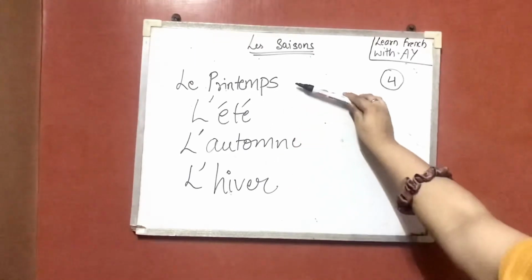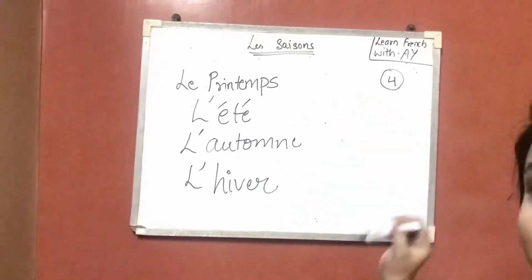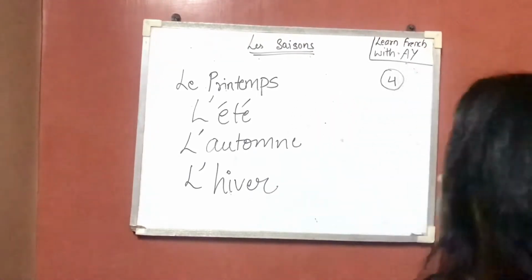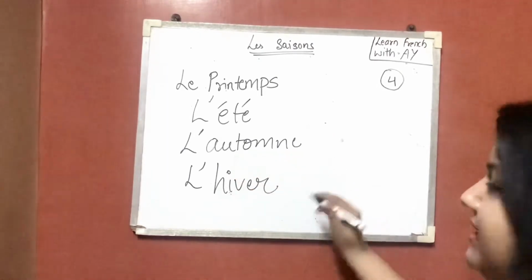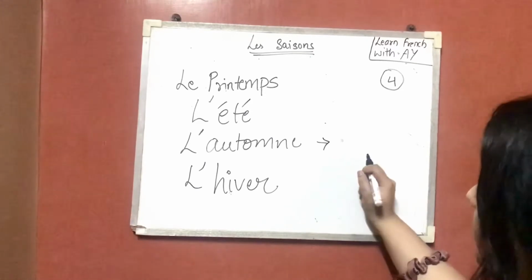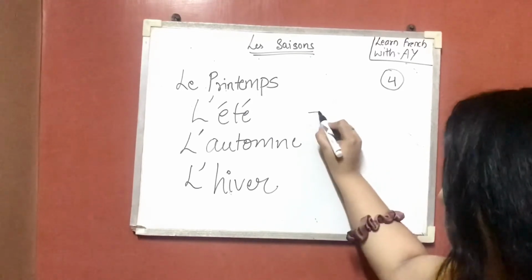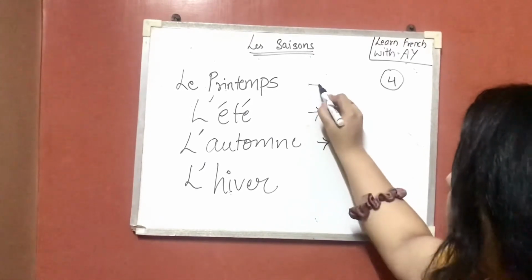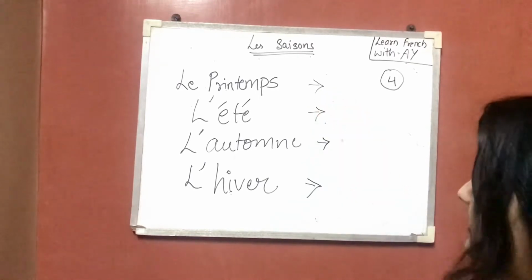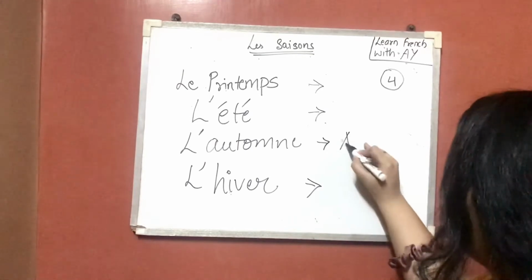Okay, now let's guess what these 4 seasons are in English. So I think autumn is very easy, it is autumn. And now we have été and hiver. Any guesses? Alright, let's just say this is autumn.